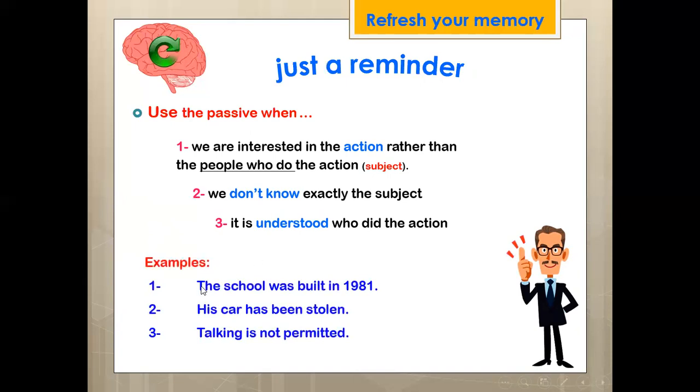Examples. The school was built in 1981. So who built the school? Who is the subject? It is not mentioned. His car's been stolen. Who stole the car? It is not mentioned, and so on. So the subject is not mentioned.